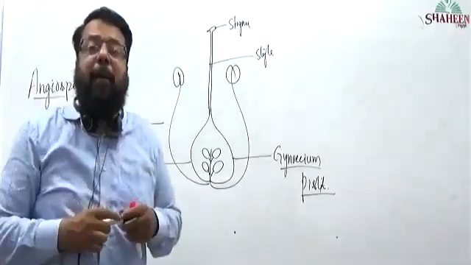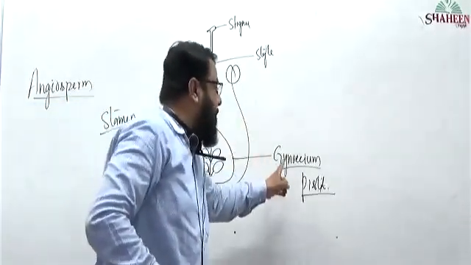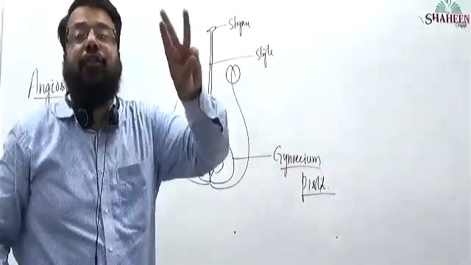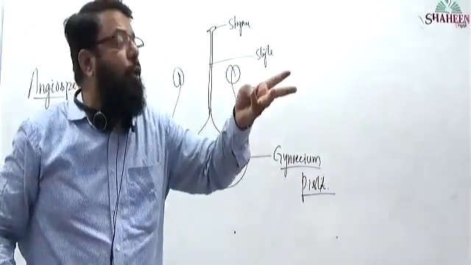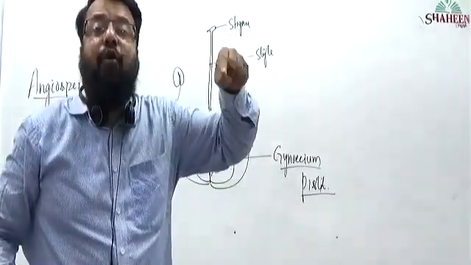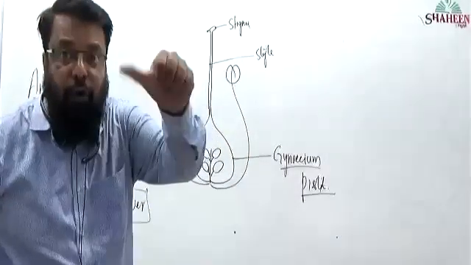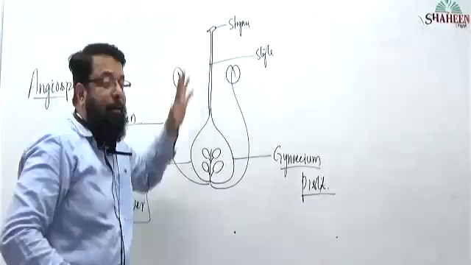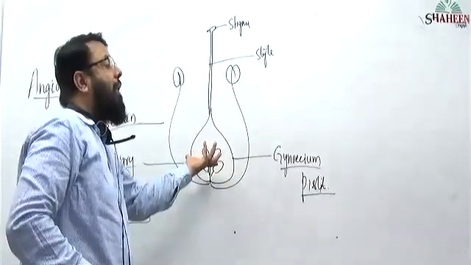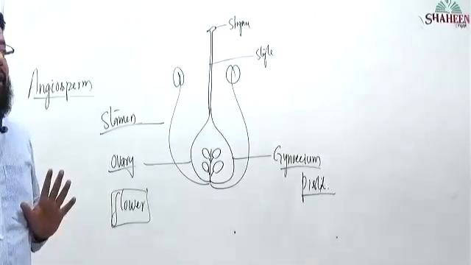Female reproductive part of the flower is gynoecium or pistil. A gynoecium or pistil will have how many parts? 3 parts. What are the 3 parts? Ovary, style and stigma. So which part will have ovules? Ovary will have ovules. Style will have ovules? No, style will not have ovules. Stigma will have ovules? No, stigma will not have ovules. Which part of the gynoecium will have ovules? Ovary will have the ovules.